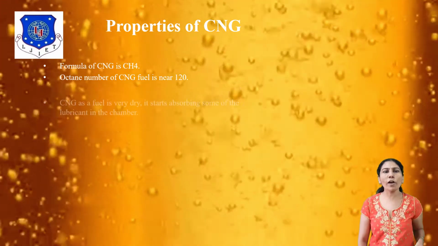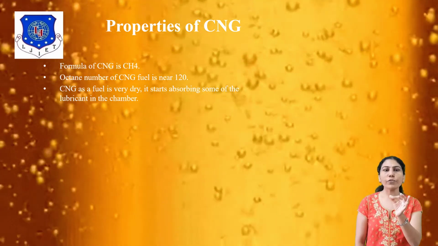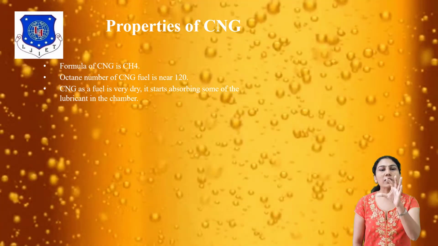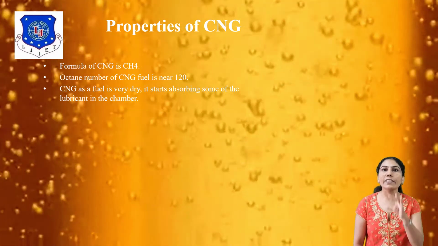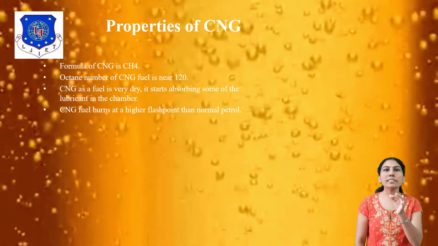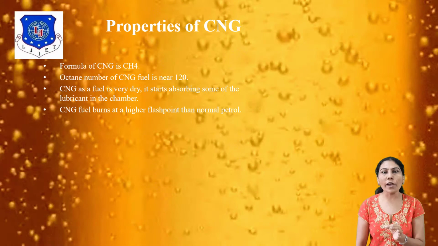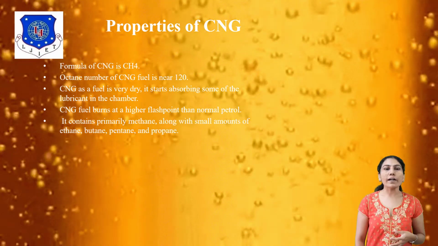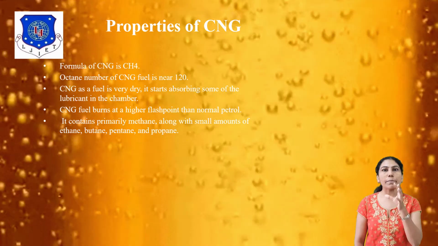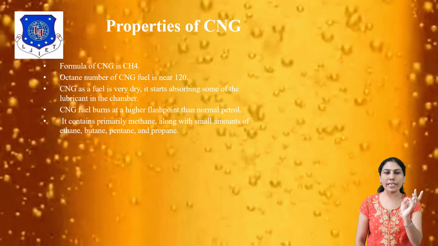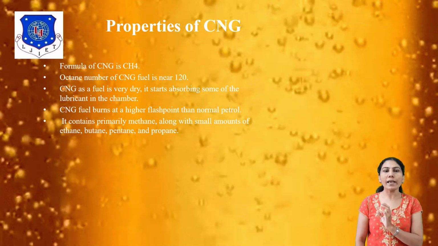Then the third point is that CNG fuel is very dry. It starts absorbing some of the lubricant in the chamber. Also, CNG fuel burns at a higher flash point than normal petrol. It contains primarily methane, along with small amounts of ethane, butane, and propane.